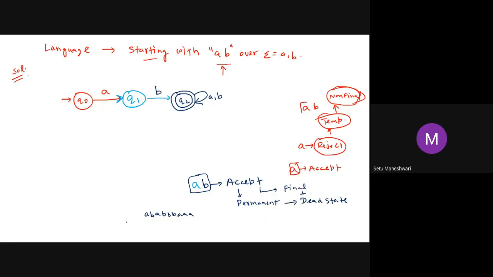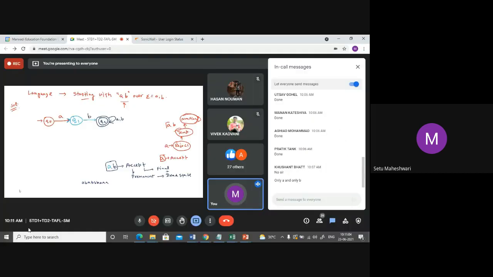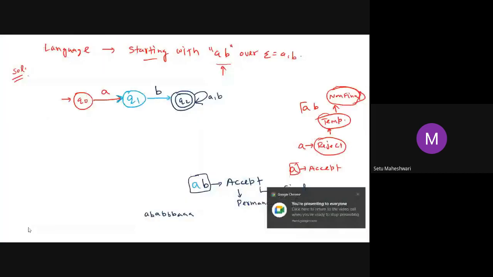Now what I have to check is whether I have completed the minimum string. Remember, right now this automata is just for the minimum string. But this is not complete. First I have to complete this.